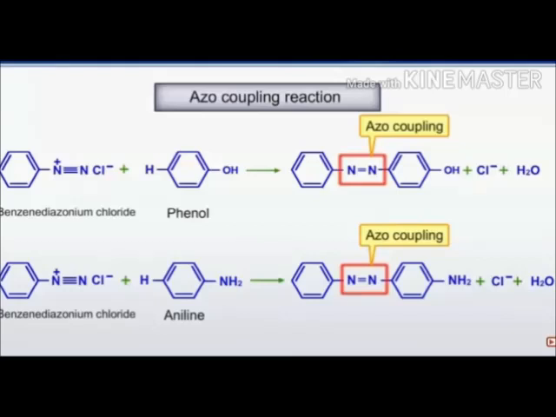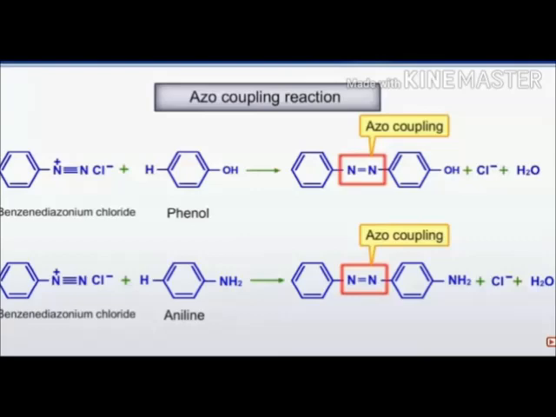This is the last and very important reaction, azo coupling. In azo coupling, benzene diazonium chloride reacts with a reagent, phenol or aniline. In this, HCl is eliminated: Cl from the benzene diazonium chloride and H from the phenol or aniline are eliminated, and the azo link, N=N, is formed. You see the azo link, a very important coupling reaction.